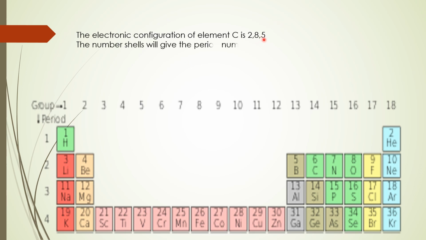And the valency electrons are 5. How many valency electrons are there? 5 valency electrons are there. So it belongs to 15th group. What is that? 15th group.